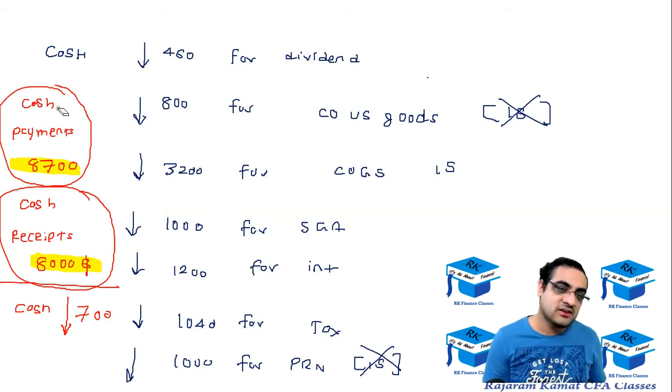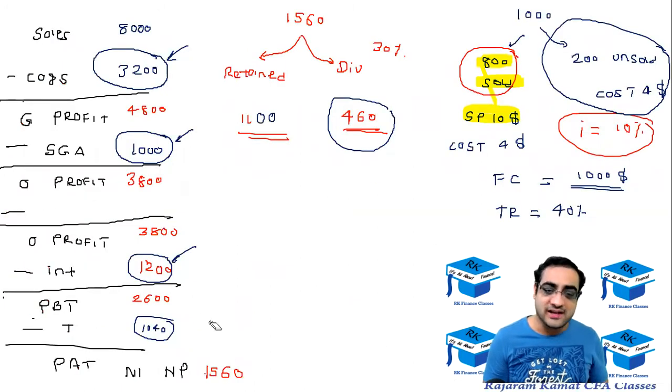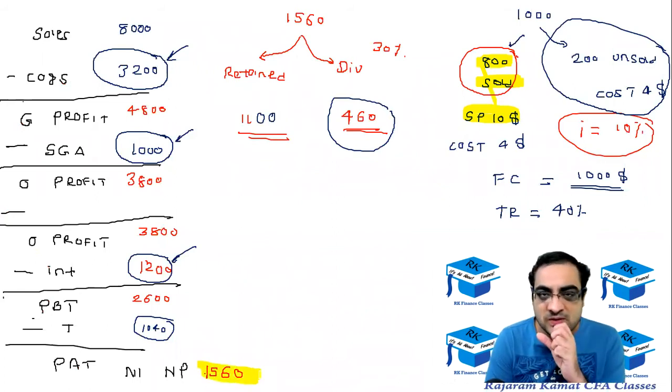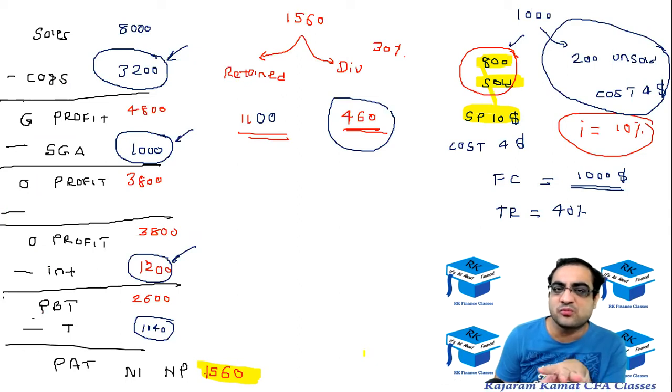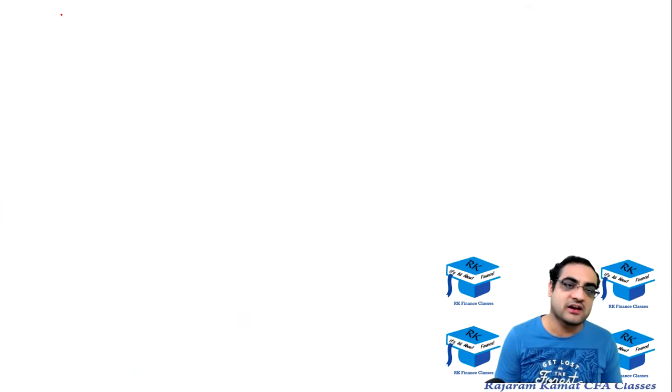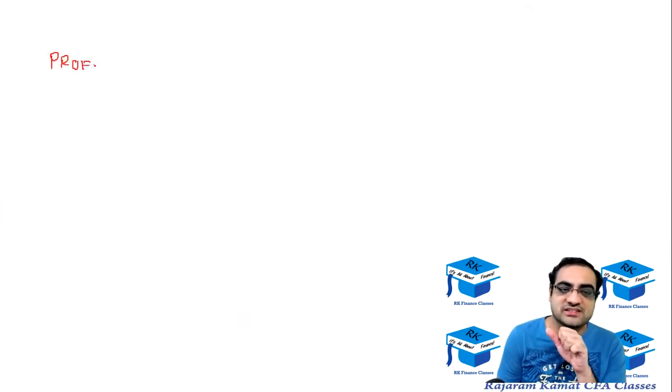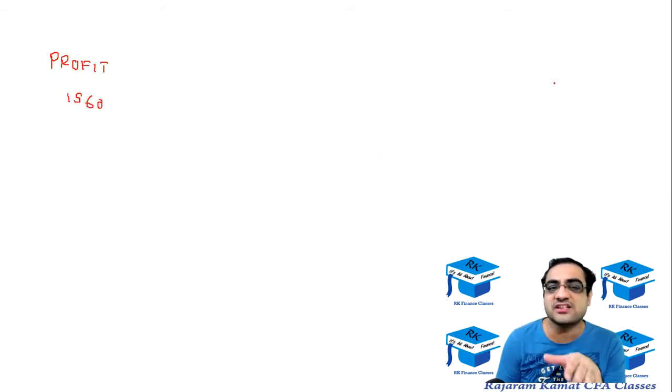Why is it a profitable company? Because it has profit. Look at it, it has a profit of 1560. So let's try to work out that if the profit was 1560, then why was cash of 1560 not generated? Let's try to figure it out. If the company's profit was 1560, so why was there not a cash generation of 1560? Why was there a cash loss of 700? What led to a cash loss of 700? Let's try to work it out.